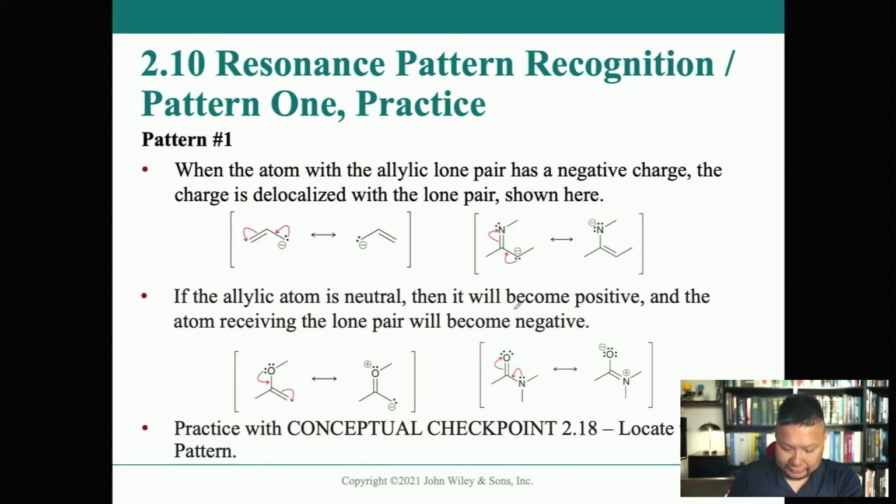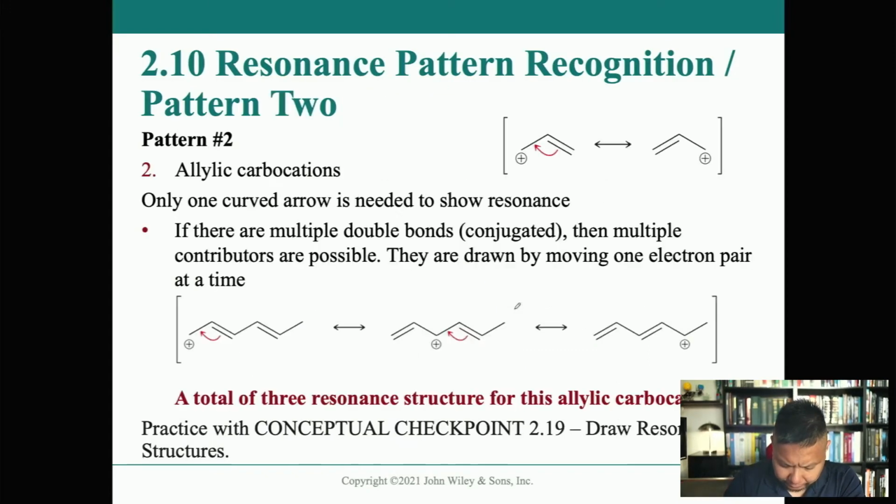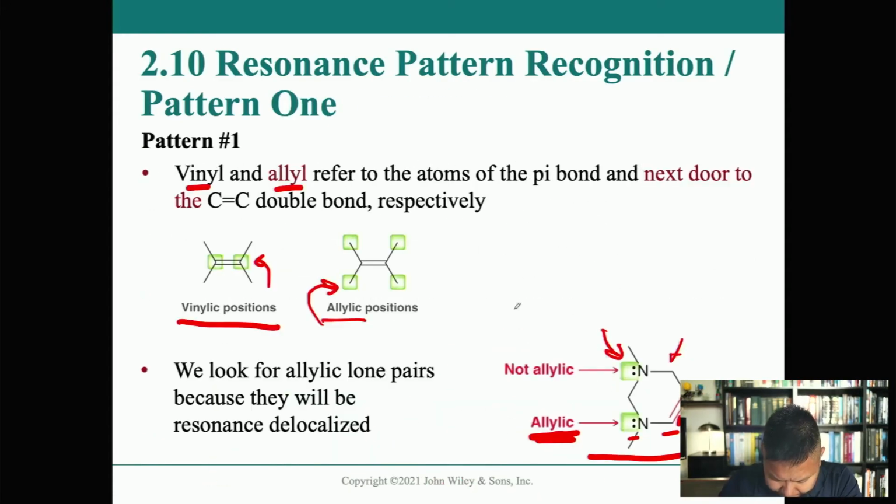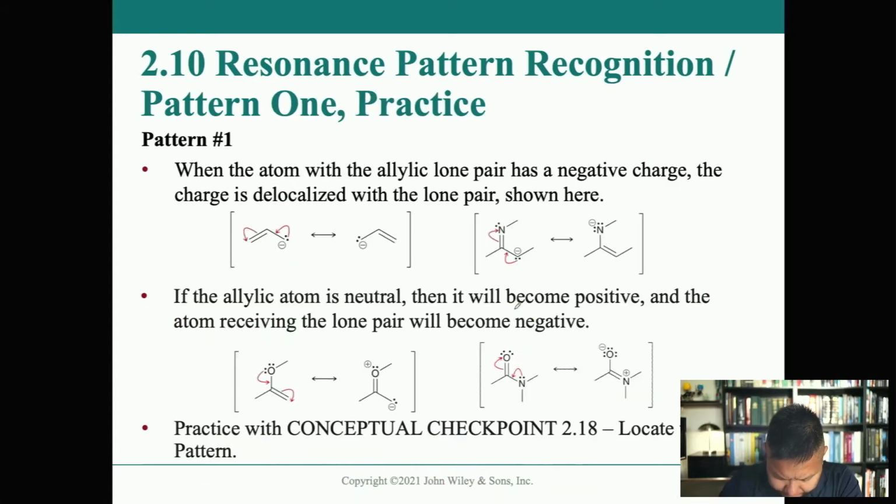Wow, there's a lot of practice here. Unless that was just something I did already before. Hold on one second, I lost my train of thought here. Didn't we already do an example of this? Okay, well, I guess we're just recognizing pattern 1 again: a lone pair right next to a double bond, which is allylic. Here's another allylic one. We drew the answer to that one over there. That's the one I messed up.